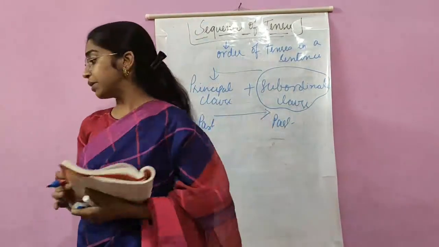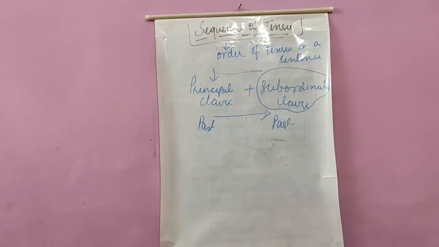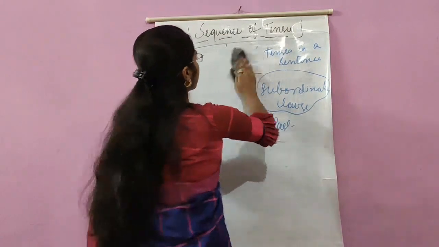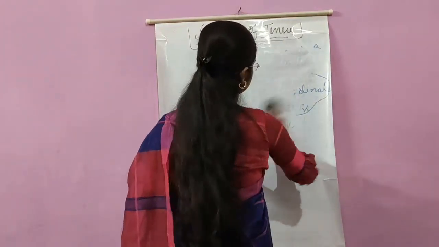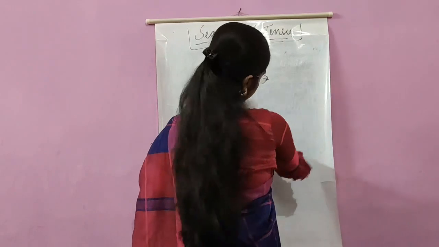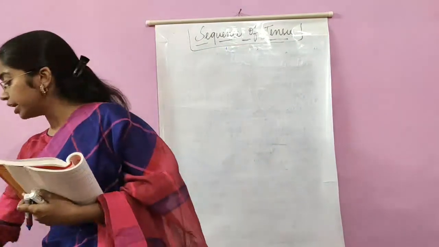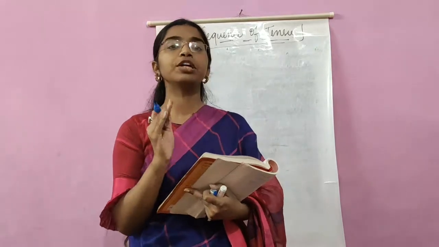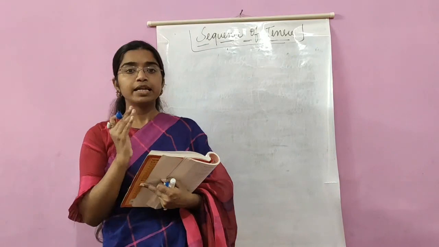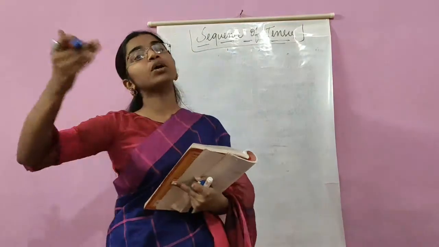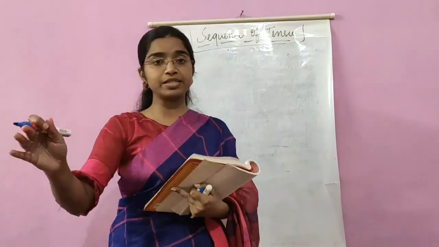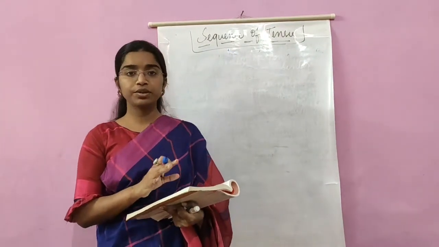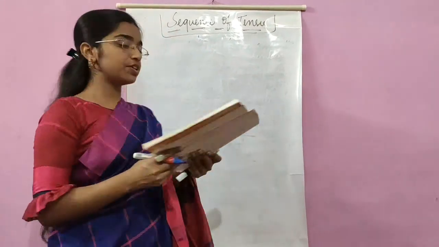Now let us discuss the first rule. See, let me make it clear. There are only 2 rules in this chapter. Both the rules have certain exceptions, and you have to learn them. You not only have to learn the rules, but you even need to remember the exceptions, and only then can you frame proper sentences. Rules are there, but those rules are not applicable everywhere. There are n number of exceptions. We will discuss certain exceptions over here, and you have to remember them. Okay, so let us proceed with the first rule.